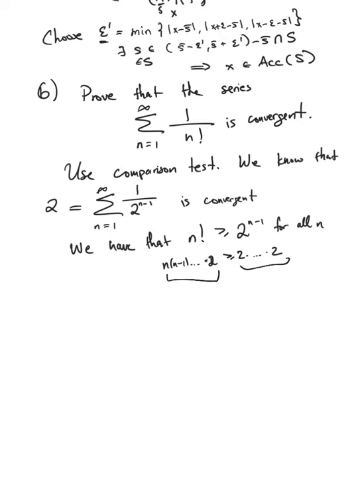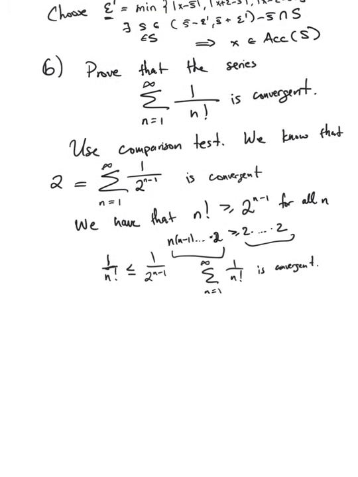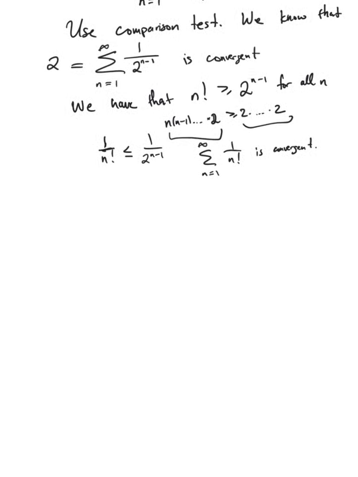Okay, so now therefore, since 1 over n factorial is less than or equal to 1 over 2 to the n minus 1, we get that the sum converges. Okay. You could also just use the fact that these are positive terms. So by monotone convergence theorem, you only have to show the series is bounded, and then again, it's essentially the same argument to show that, say, the series is bounded by 2. Okay.